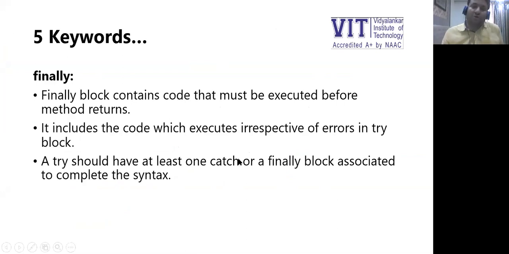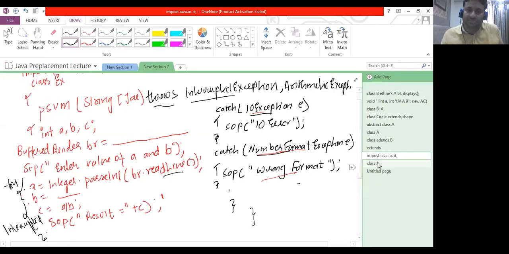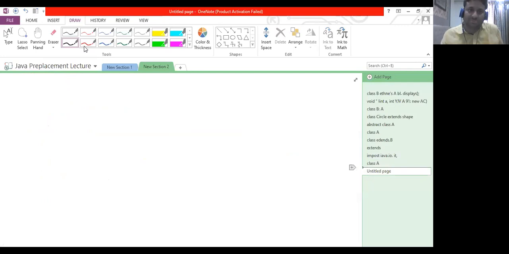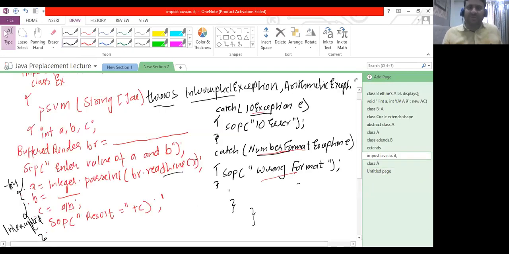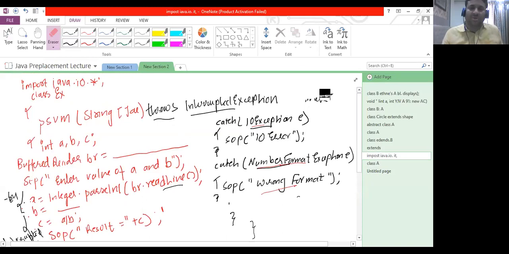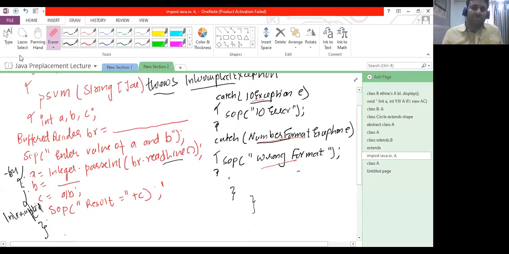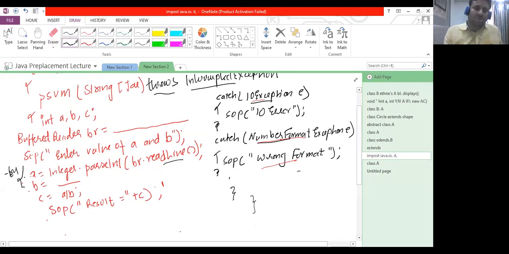Now, the finally block of code. What is a finally block of code? Please consider this example. Suppose we have not specified ArithmeticException, and after result, my function returns, or due to any problem.